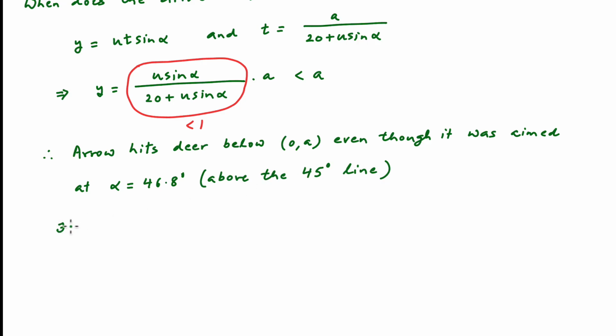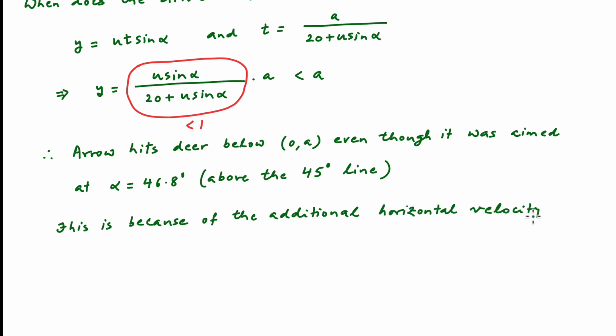And this is because of the additional horizontal velocity imparted to the arrow by the horizontal velocity of the chariot.